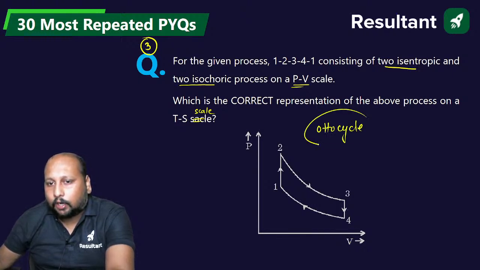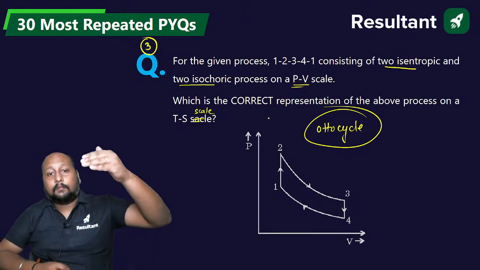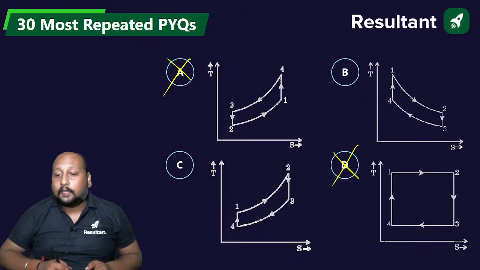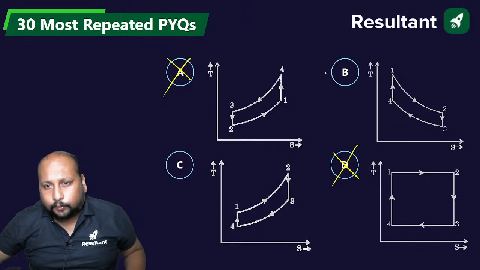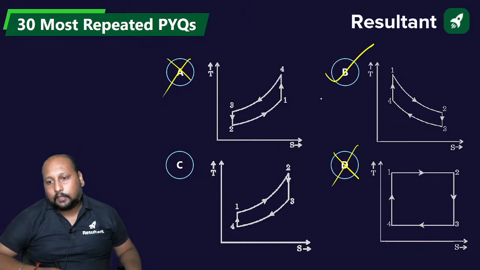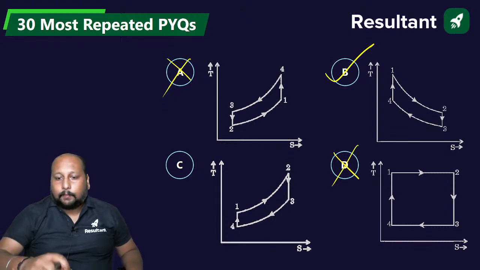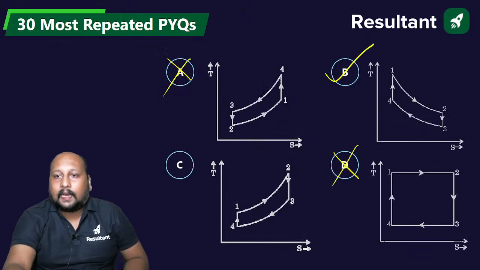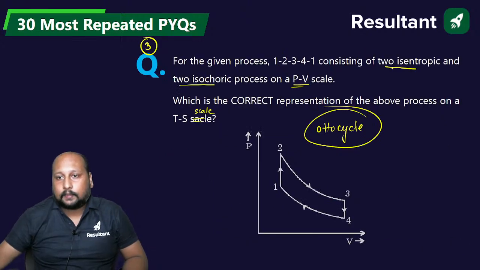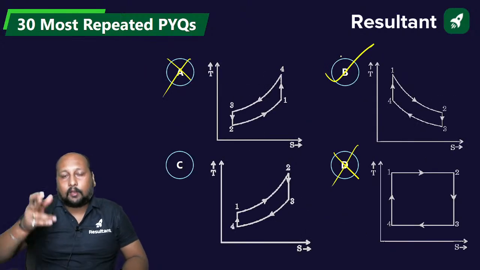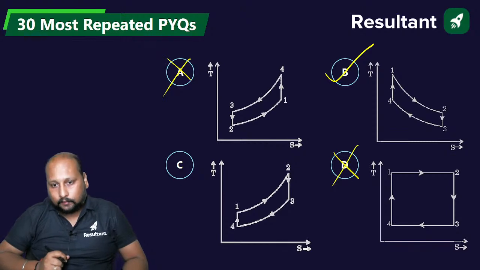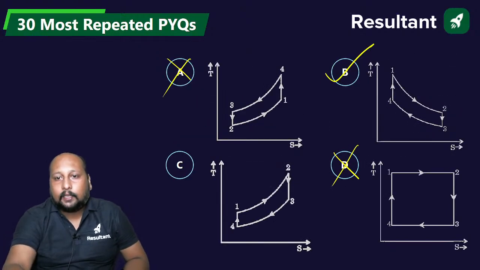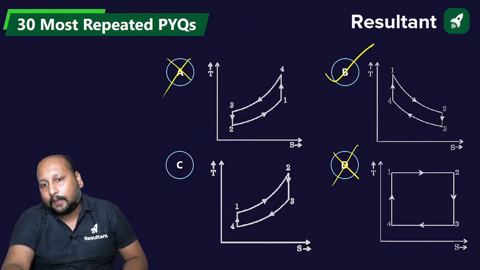This is an example of an Otto cycle, and if you try to get the TS curve for the Otto cycle, without any doubt, you will get option B as the correct answer. Because if you visualize, we have an isentropic process, constant entropy, that should be a vertical line. So obviously we will get option B, right?